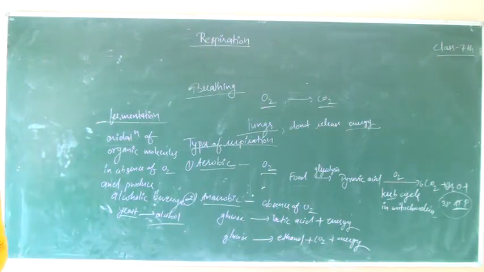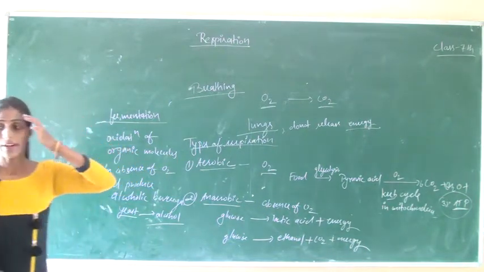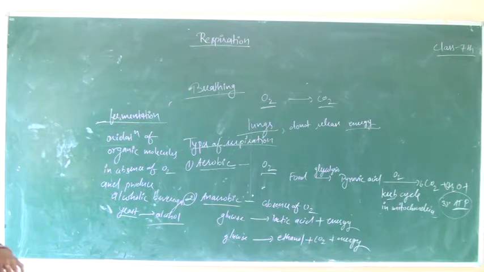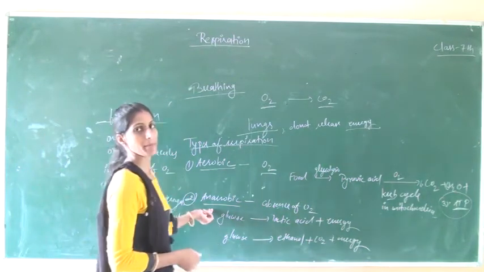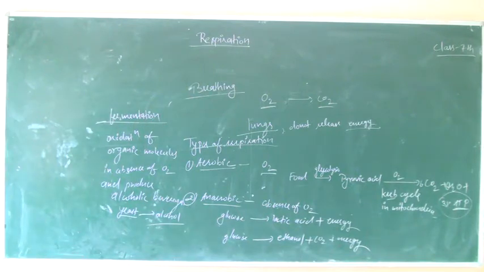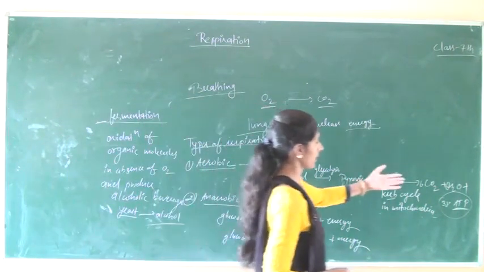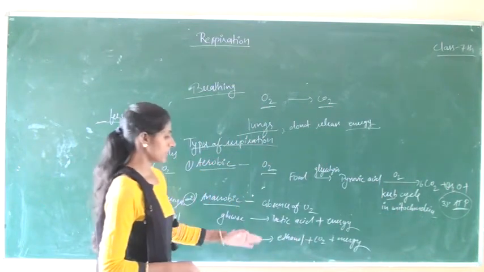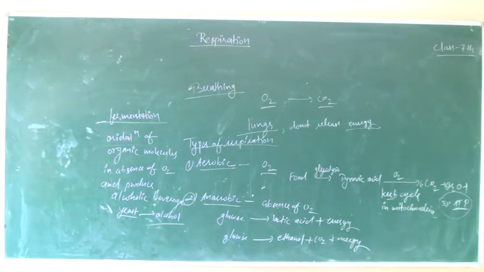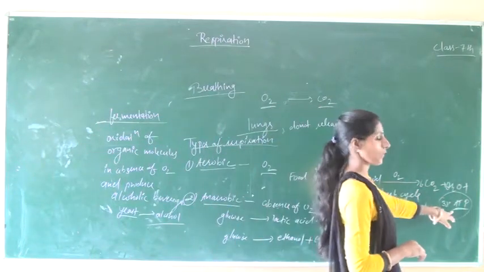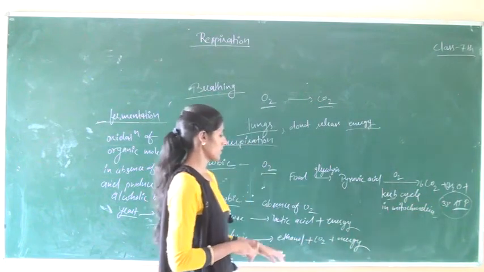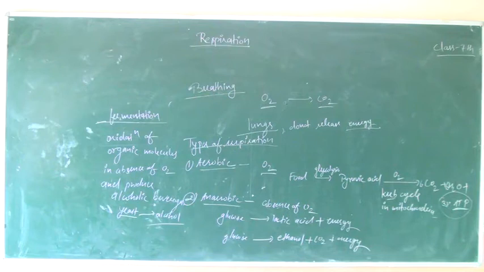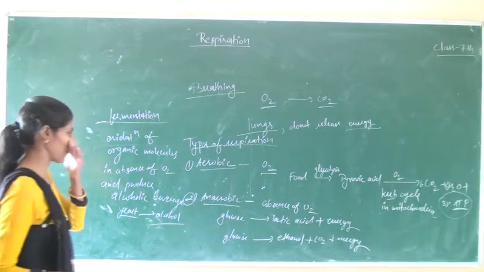Aerobic respiration occurs in all living cells of higher plants, but anaerobic respiration occurs in bacteria, fungi, seeds, etc. End products in aerobic respiration are carbon dioxide and water, and in anaerobic respiration, alcohol and carbon dioxide, or generally lactic acid. 38 ATP molecules of energy are formed in aerobic respiration, but in anaerobic respiration, only 2 ATP molecules are formed.